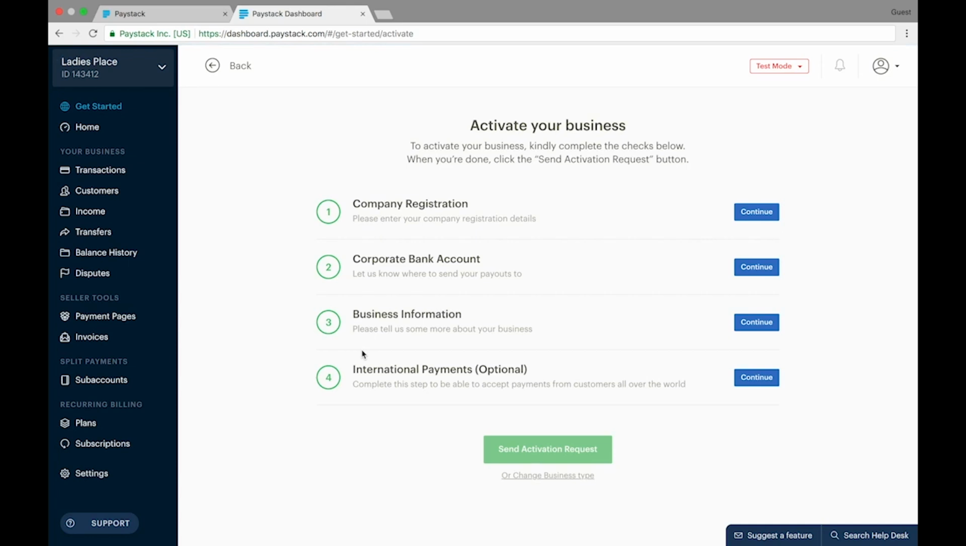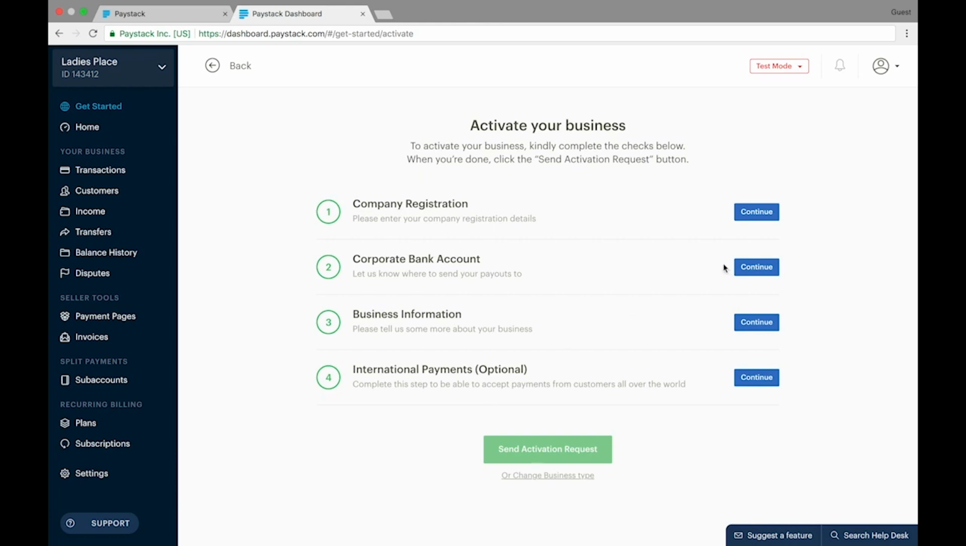On the activate your business page, there are four sections. The first is to provide company registration information, the second to provide corporate bank account information, the third to provide your business information, and the fourth section is to provide documents if you want international payment to be enabled for your business. As you can see here, this fourth section is optional and you don't necessarily have to fill it at this point. Once you fill up these three sections, you can send activation requests. And if you have the required document for requesting international payment, you can always come back to your dashboard to make a request.